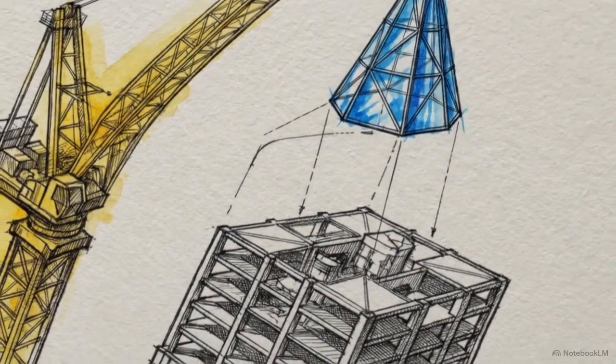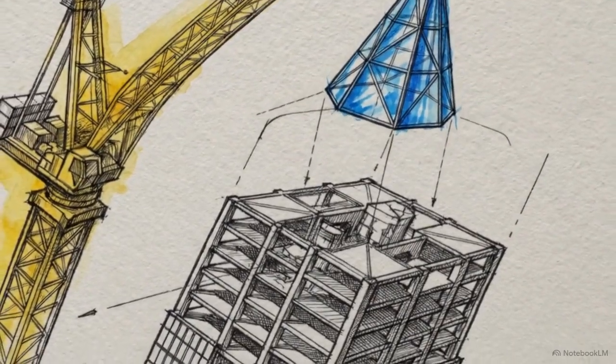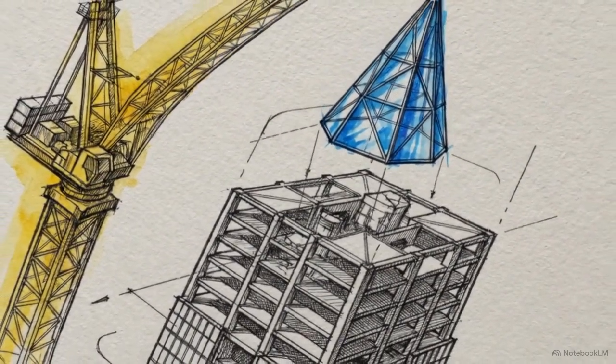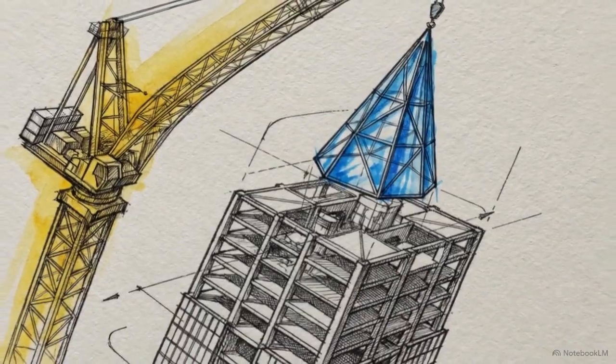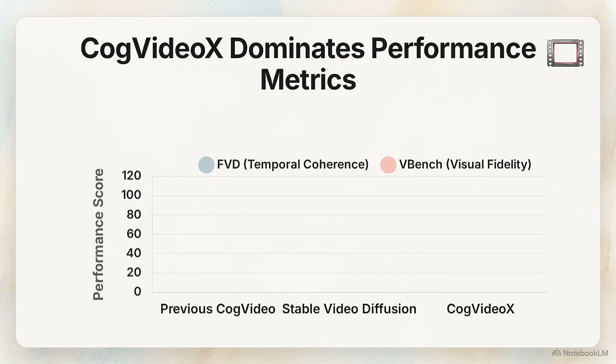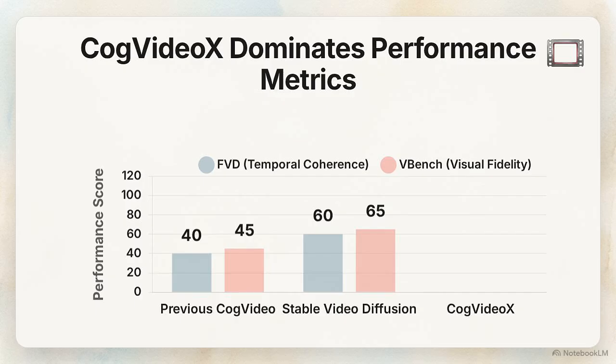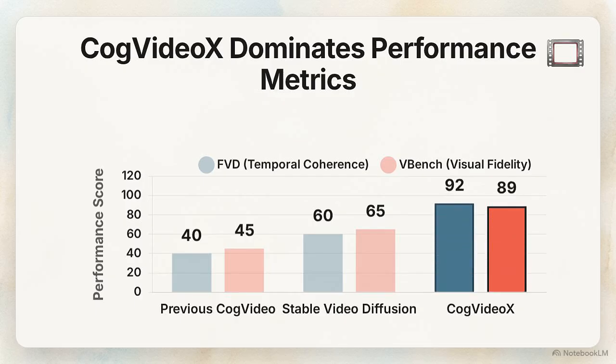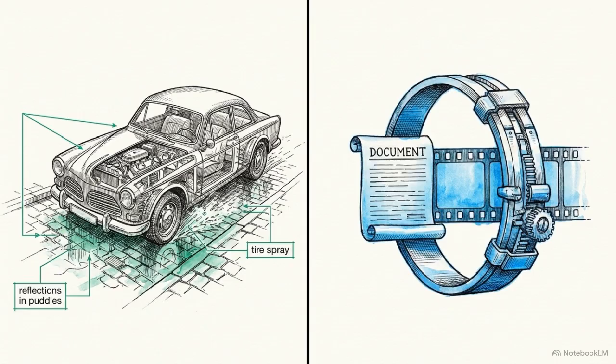Progressive training and multi-resolution packing serve as necessary scaffolding, allowing the massive VAE and transformer architectures to converge successfully on a final high-definition target. This bar chart displays CogVideoX machine metric scores. When measuring FVB and VBench metrics against stable video diffusion and previous iterations of CogVideo, we see a stark performance gap in both temporal coherence and visual fidelity. The authors explicitly attribute this accuracy to the strict, dense captioning in the data pipeline and the modality fusion of the expert adaptive layer norm.